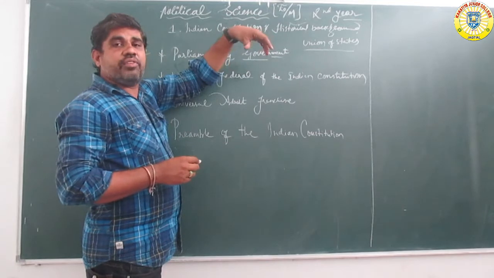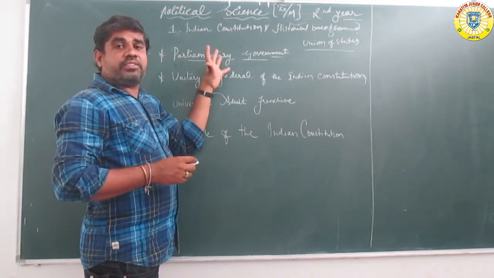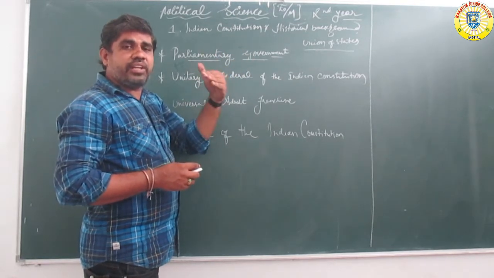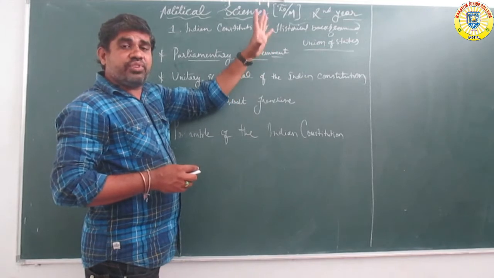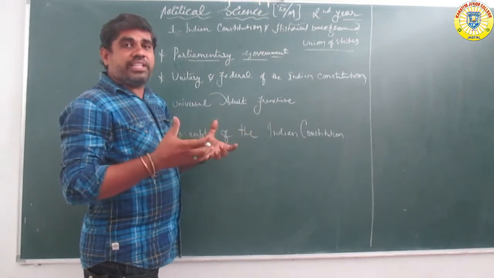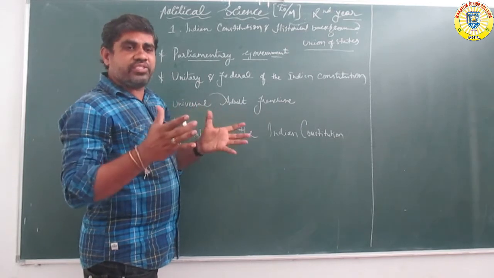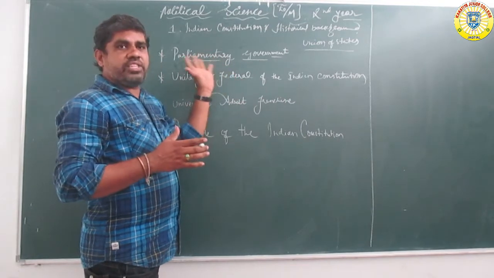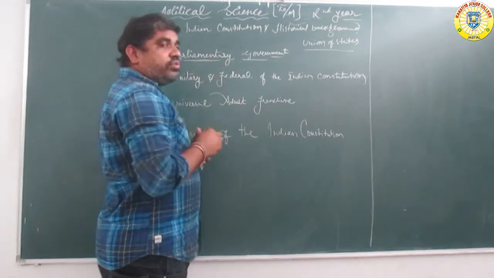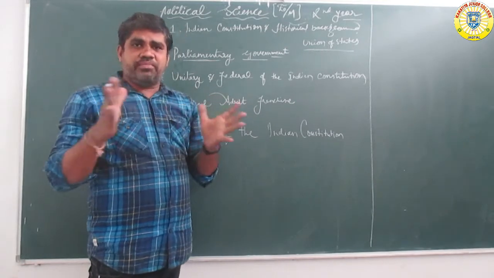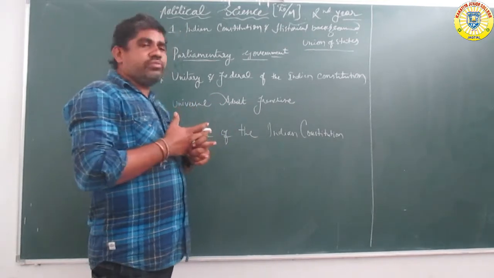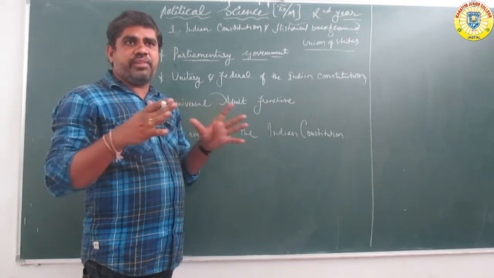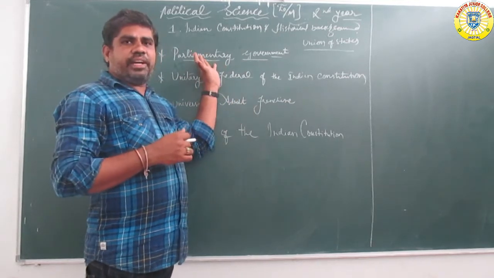In a parliamentary system, the president is the head, and the prime minister and other ministers directly rule. In a presidential system, the total power, authority and sovereignty is under the control of the president. In our system there are two types of government: the central union government and the state government.